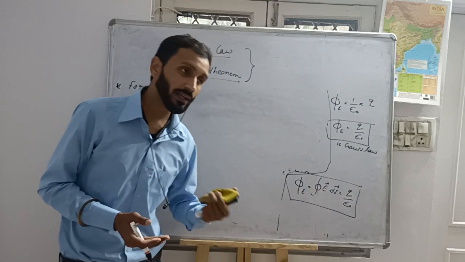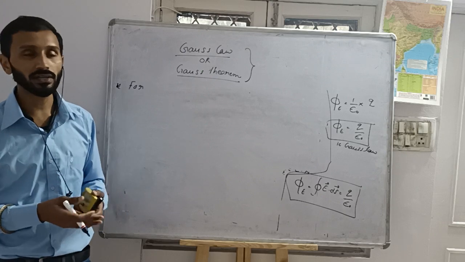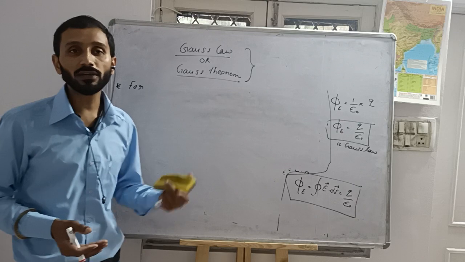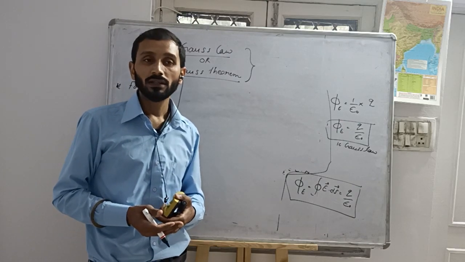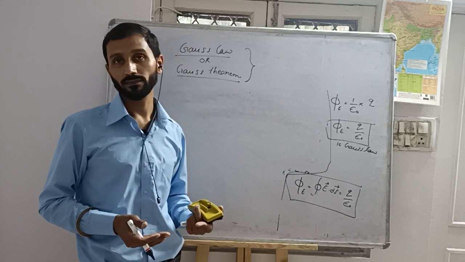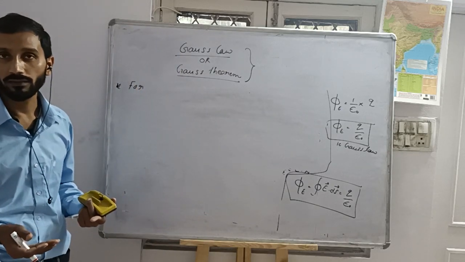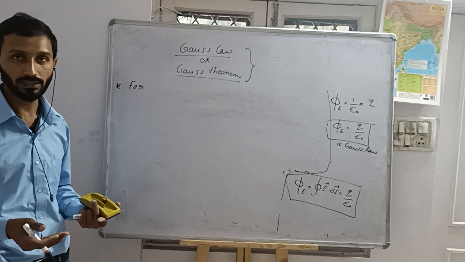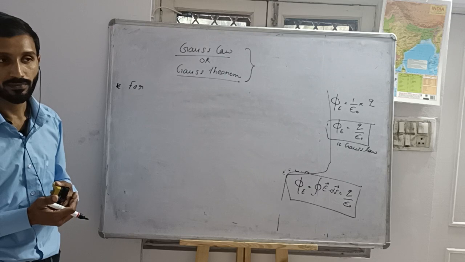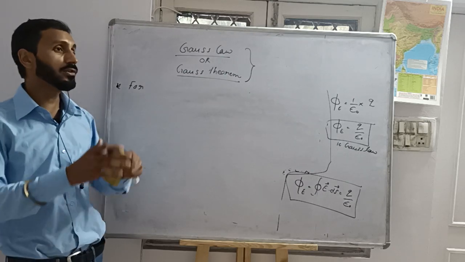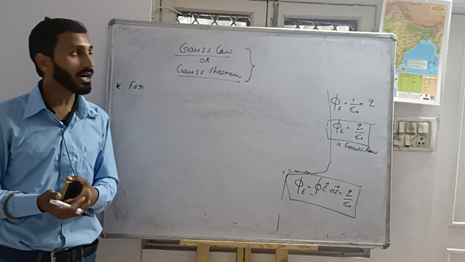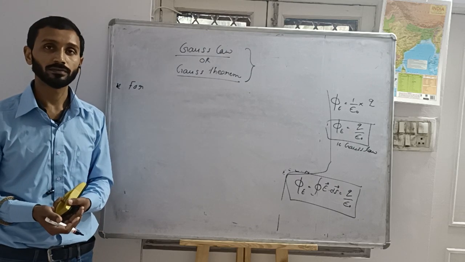If there is already a closed surface around the given charge, then it's okay. And if there is no closed surface around the given charge, then we will have to consider it. Without assuming the closed surface around the given charge, we can't apply the Gauss law. Is it okay?